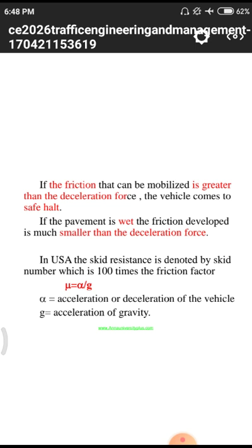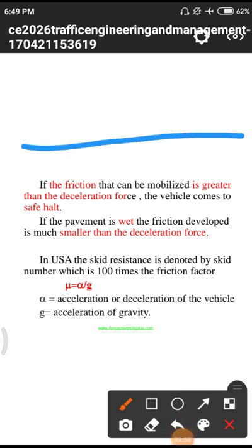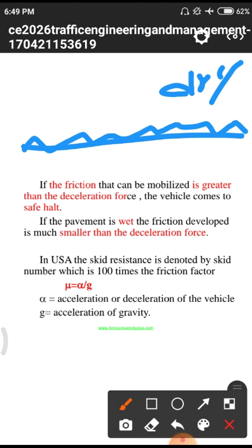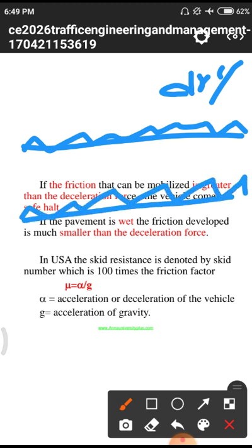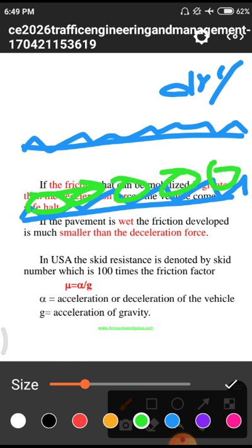Why? Because dry means the total surface, I will show, this is the total surface. On this surface we have some irregular bodies, and it is in dry condition. If it is wet, these irregular bodies, I will show with another color, are filled with water molecules, and they create a flat surface.